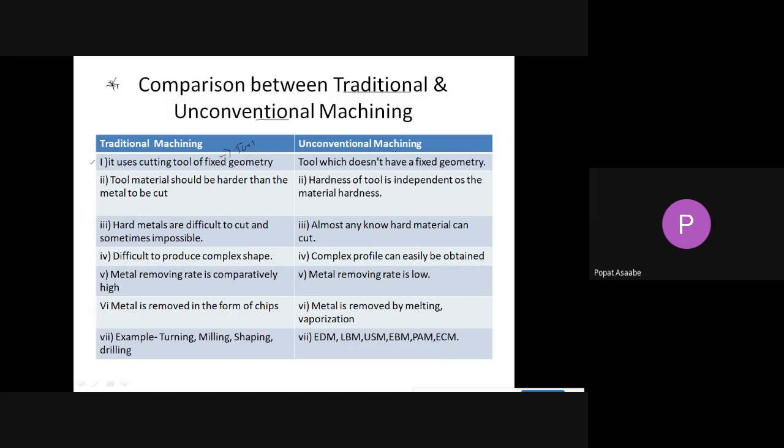In unconventional machining, we are using a tool, but that tool will be a cathode or anode. Such a tool we use in unconventional machining. Okay, this is the first difference. Now see the second difference.